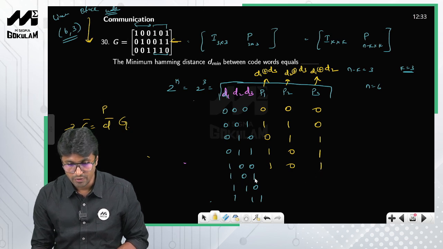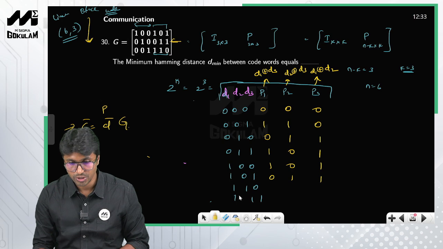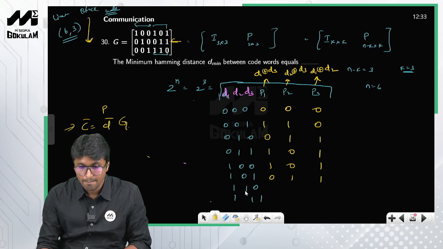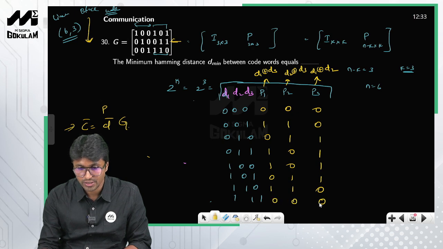And 1 XOR 1 is 0, and this is nothing but 1, and D1 XOR D2 is also 1. What about this one? 1 XOR 0 is 1, D2 XOR D3 is 1, and what about this one? 1 XOR 1 is 0. And here this is 0, this is 0, and this is 0.